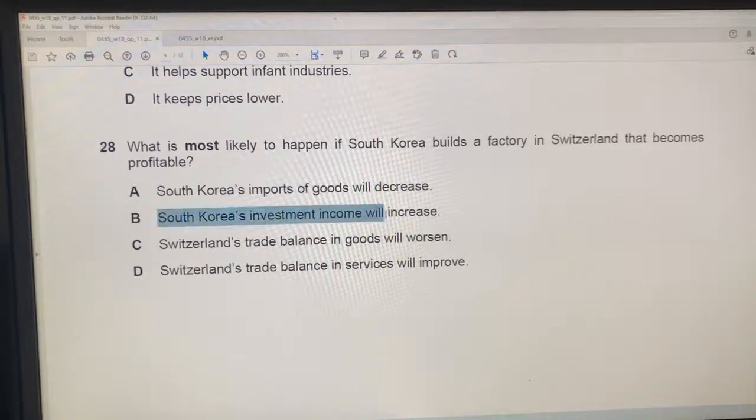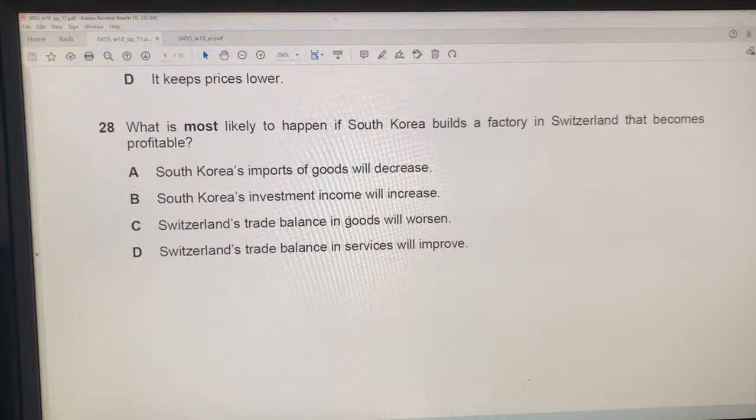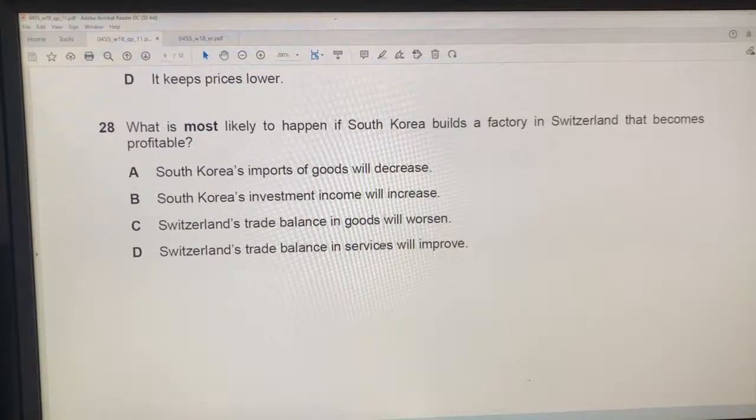28B, South Korea's investment income will increase. Yes, they said that it was profitable, and South Korea invested in Switzerland, a foreign country. So South Korea's investment income on their balance of payments will increase. B must be true. Then C says Switzerland's trade balance in goods will worsen, but we don't know. This South Korea factory might produce in Switzerland and export. Who knows? But C, we don't know.